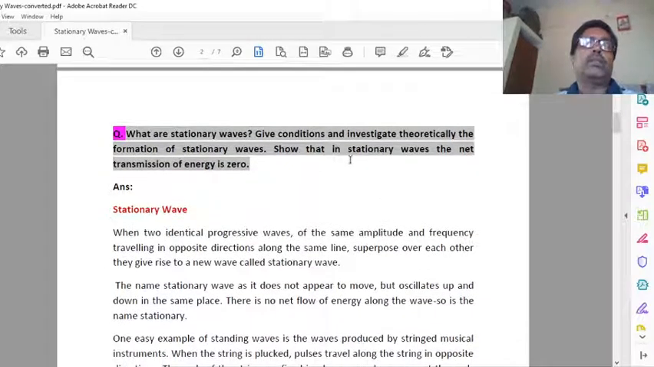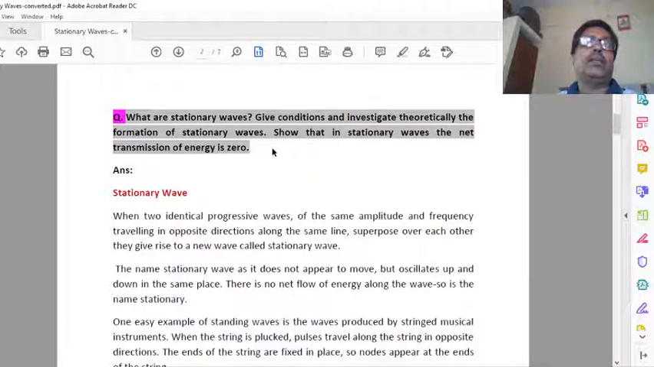The question which is asked in the examination. You can see here, this is the type of question which is generally asked in the examination.